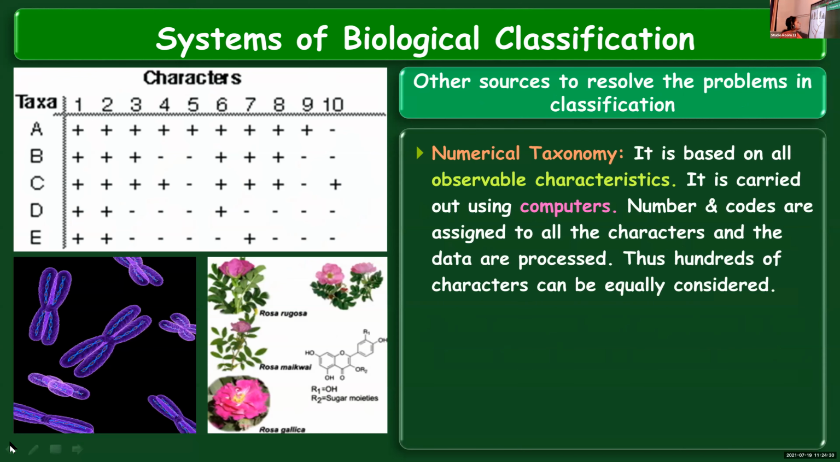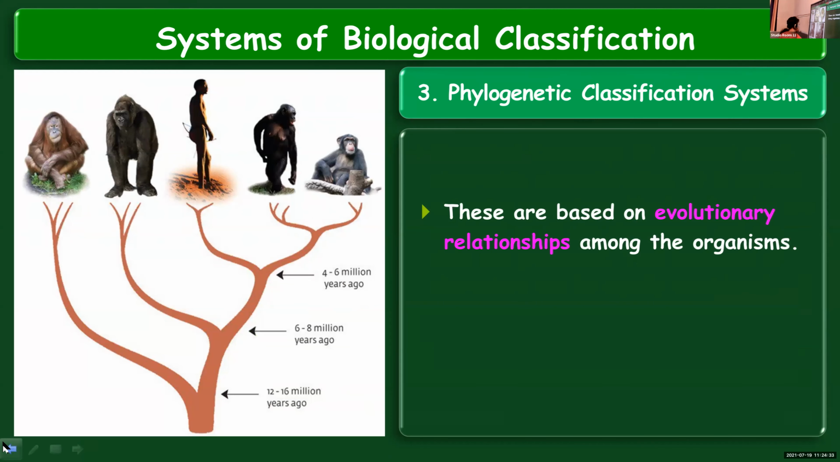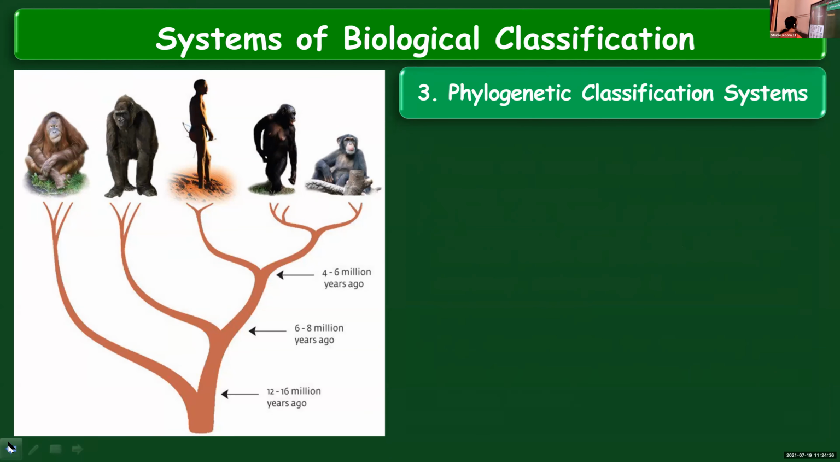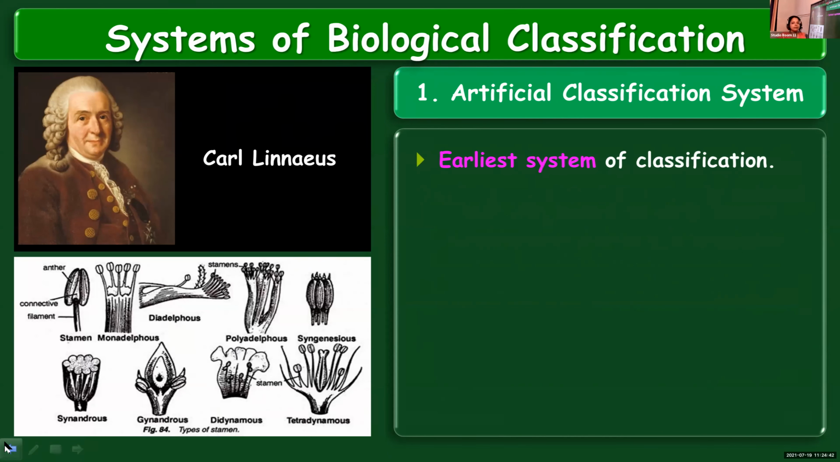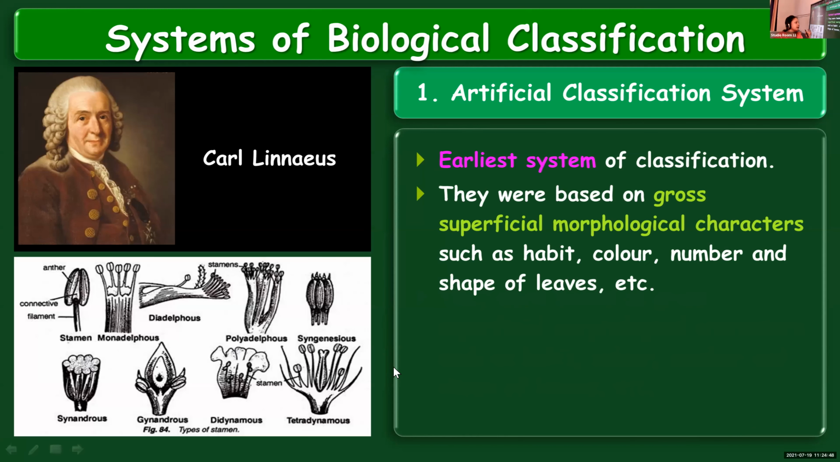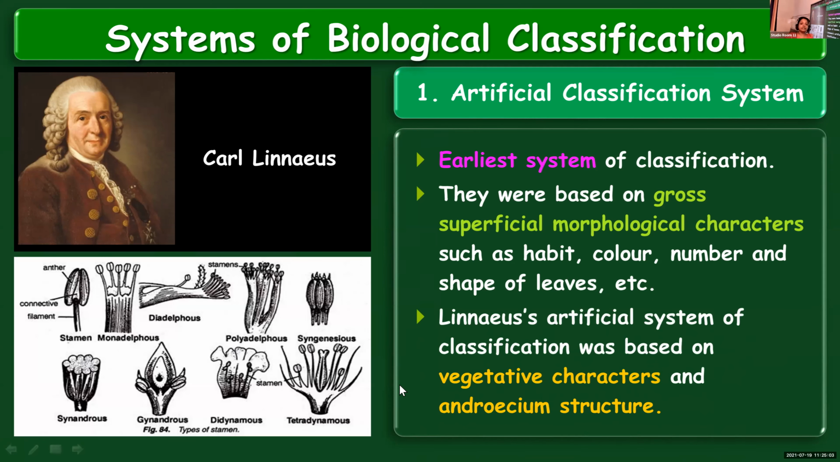So we will see all the three systems of classification once again. We learned that there are three classification systems. The first one is the artificial system of classification, considered to be the earliest one, proposed by Carl Linnaeus. It was based on the gross or superficial external morphological characters like number, color, habit, shape of leaves, etc. It considered vegetative characters and also the structure of the androecium. Androecium is the male reproductive part.